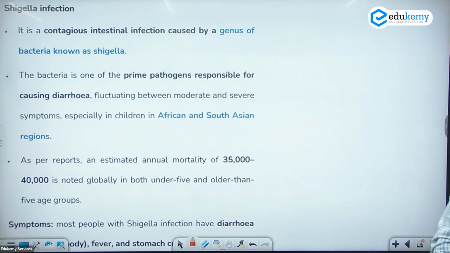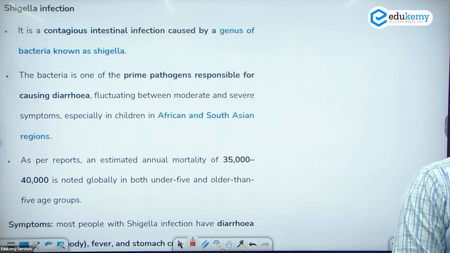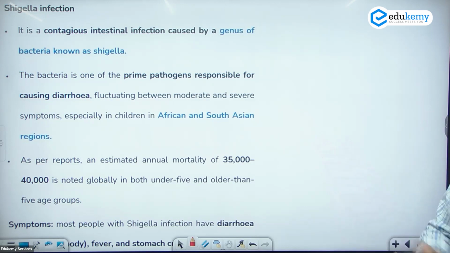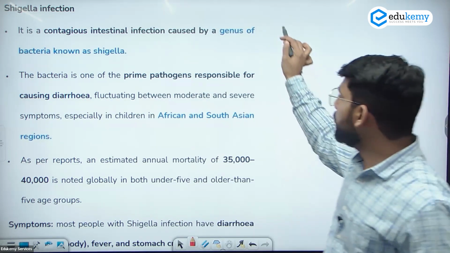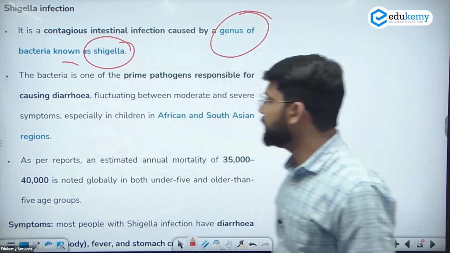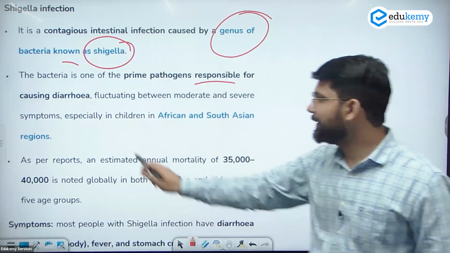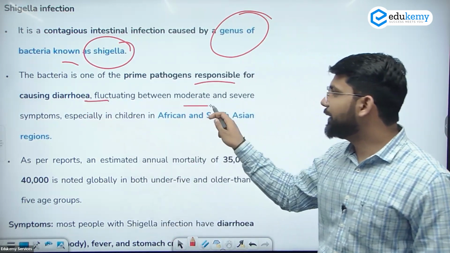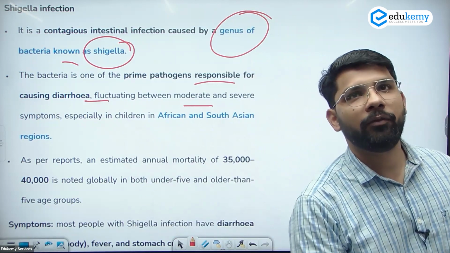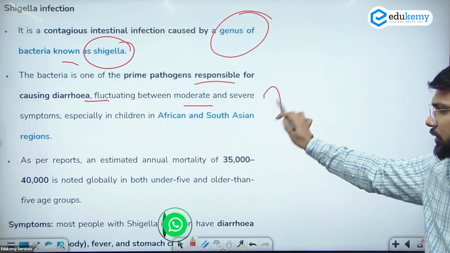So let's see. It's a contagious intestinal disorder. If there is a diarrhea-related issue, then obviously it will be an intestinal issue, caused by a genus of bacteria known as Shigella, one of the prime pathogens responsible for diarrhea, with symptoms fluctuating between moderate and severe, and mainly found in the African and South Asian regions.